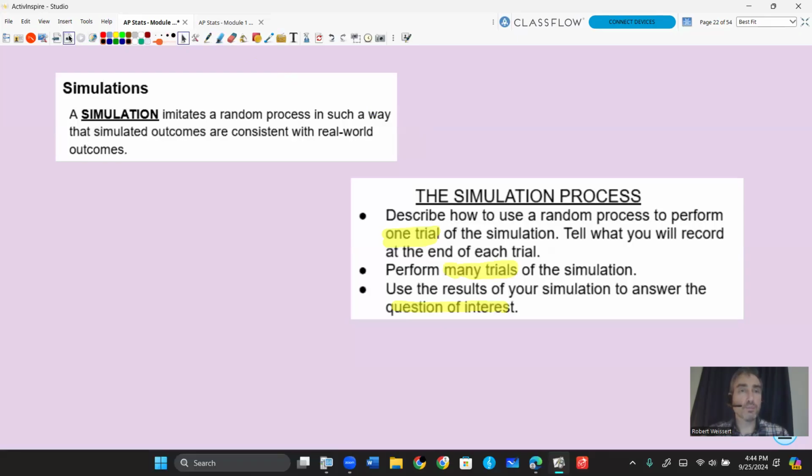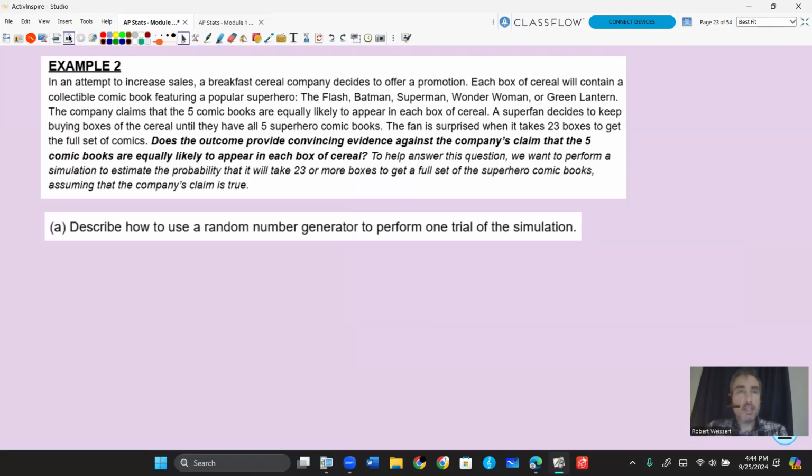So how does that look? In an attempt to increase sales, a breakfast cereal company decides to offer a promotion. Each box of cereal will contain a collectible comic book featuring a popular superhero. Man, I miss cereal boxes with stuff in it. The Flash, Batman, Superman, Wonder Woman, or Green Lantern are our superheroes. The company claims that the 5 comic books are equally likely to appear in each box of cereal. A superfan decides to keep buying boxes of the cereal until one day they have all 5 superhero comic books. The fan is surprised when it takes 23 boxes to get a full set of comics.